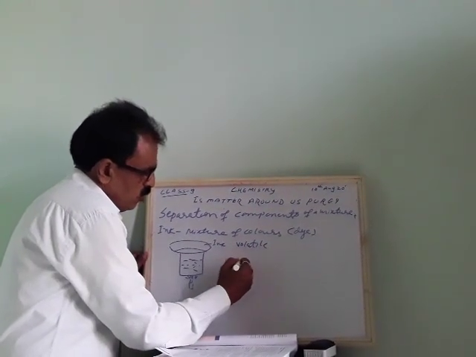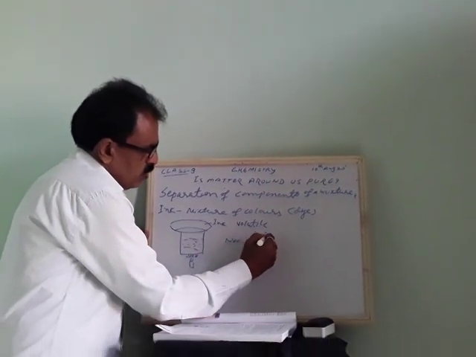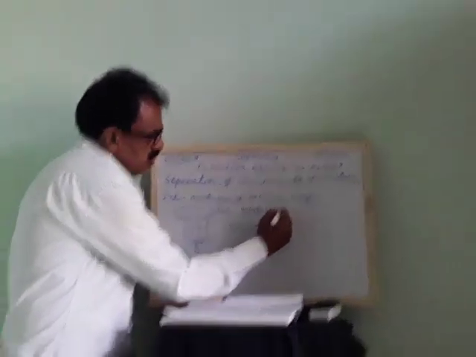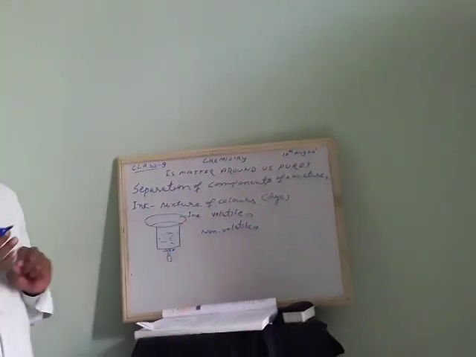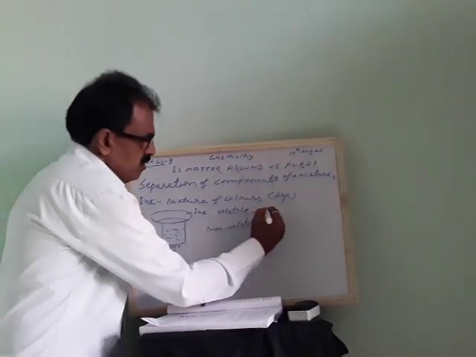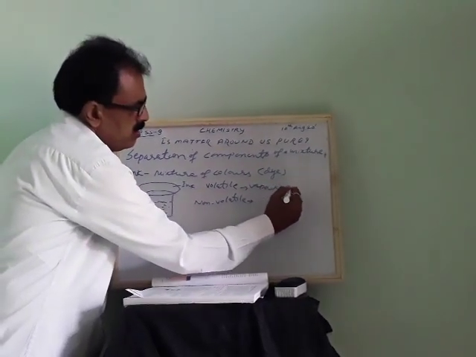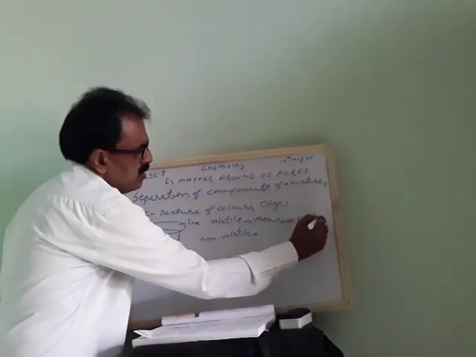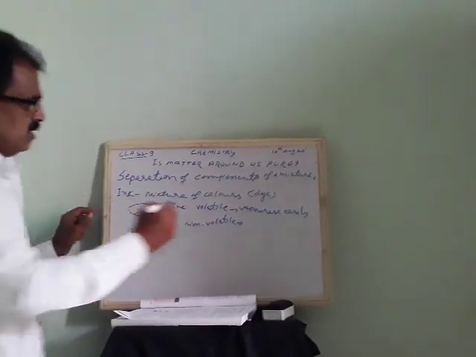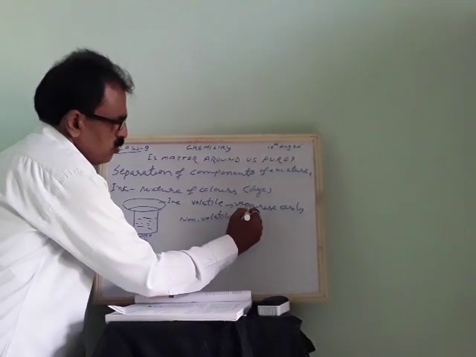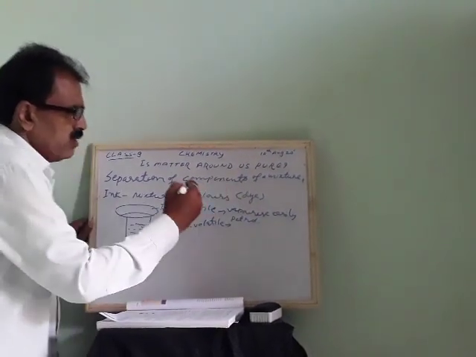One is non-volatile. Volatile means what? Volatile is which vaporizes easily. Which vaporize easily. For example, petrol is volatile in nature.